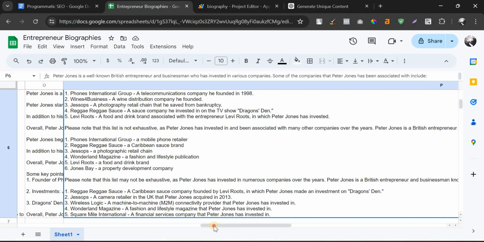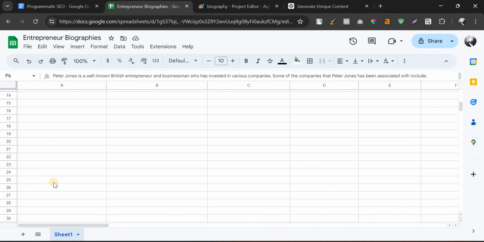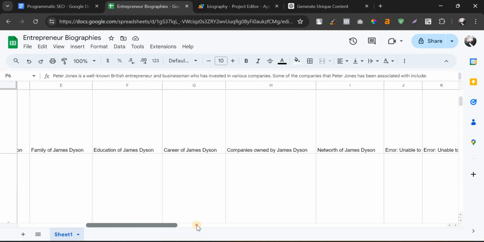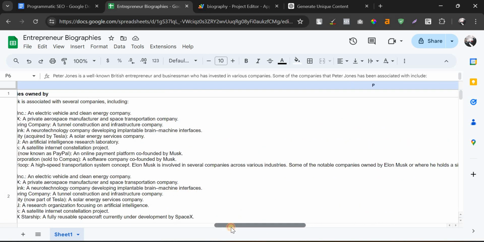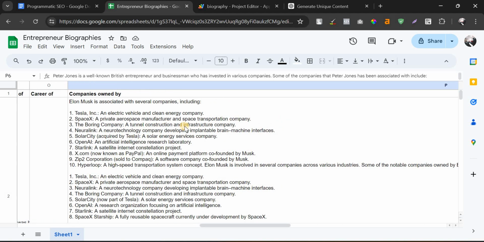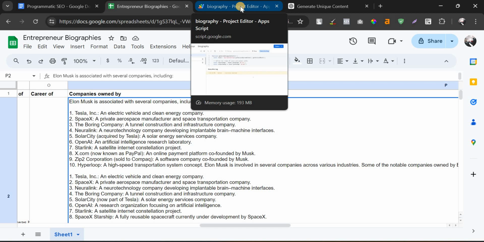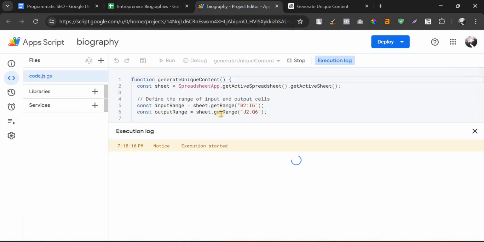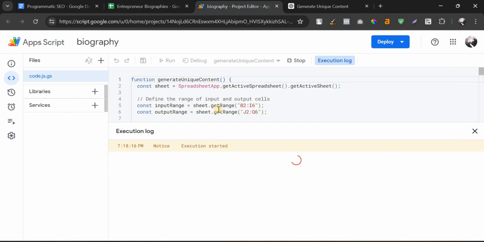So imagine we have done this for just 5 keywords. Imagine if you have 1000 keywords, and you have properly configured 1000 outputs to be done like this for a blog, then you can easily create content for 1000 keywords in just 5 to 10 minutes using a proper app script with ChatGPT. There is even no coding knowledge needed, as you can see I have done it literally with proper prompts. So let's wait until this execution is completed.